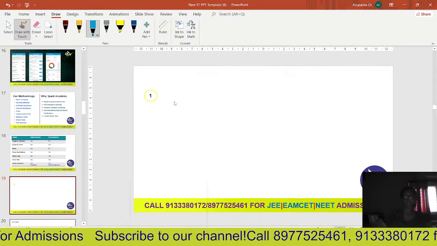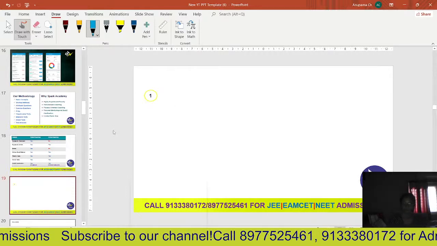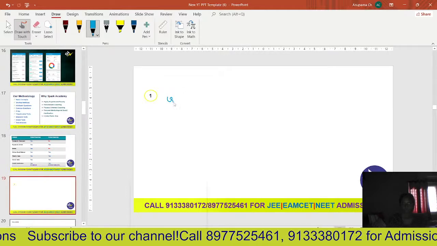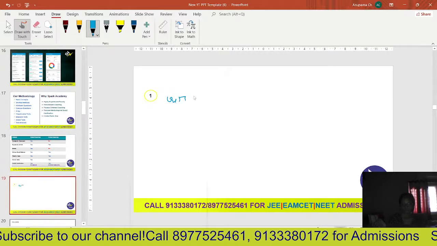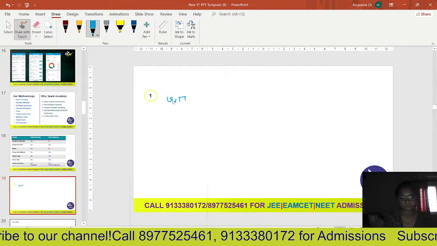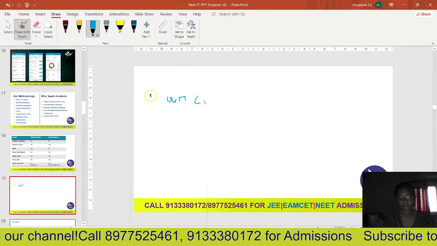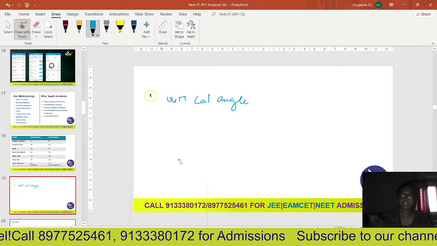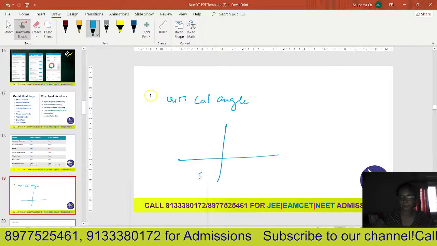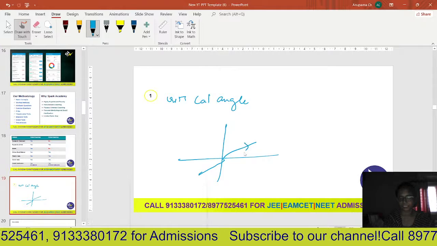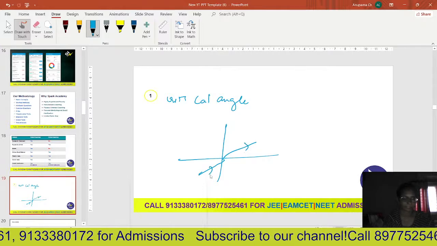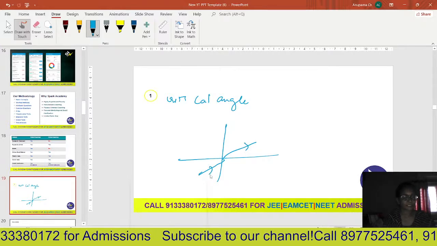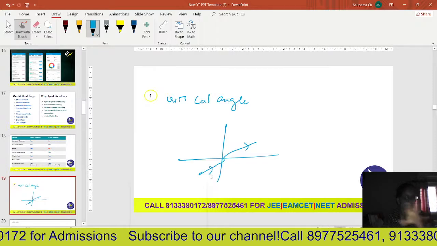Now coming to the critical angle. Whenever a light ray travels from the denser medium to the rarer medium, we know that it goes away from the normal, right? So according to Snell's law, the concept of Snell's law, now we will apply here.